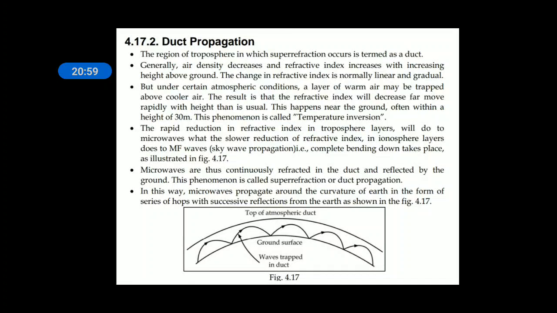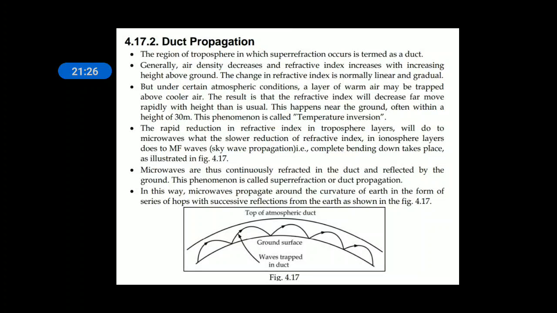Because of this rapid decrement in the refractive index, complete bending of EM waves occurs, and for this the microwave range is compulsory. Hence, the microwaves are continuously reflected in the duct and by the ground. This phenomenon is called super refraction or duct propagation.